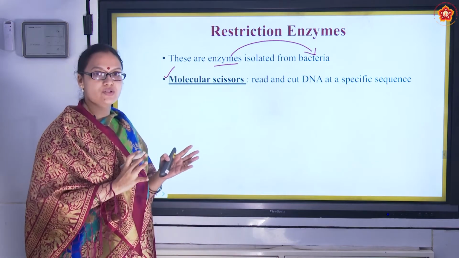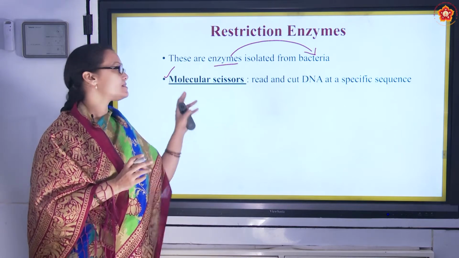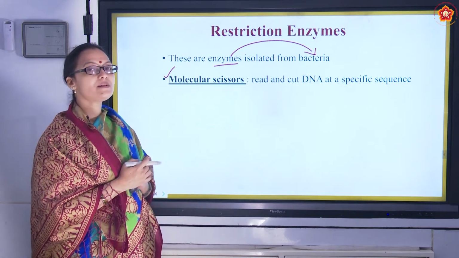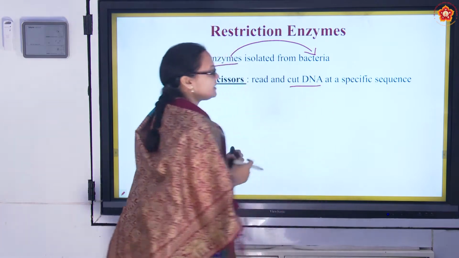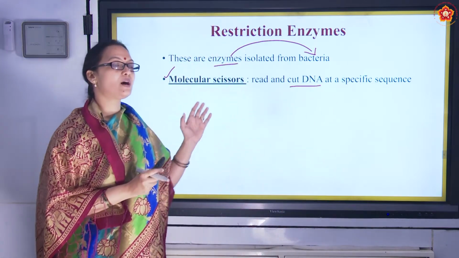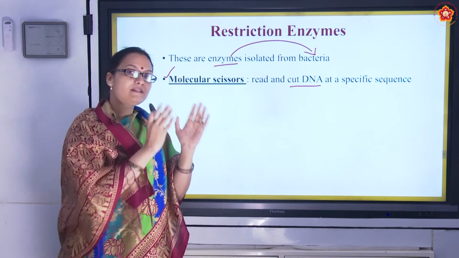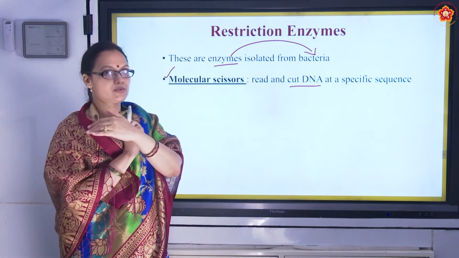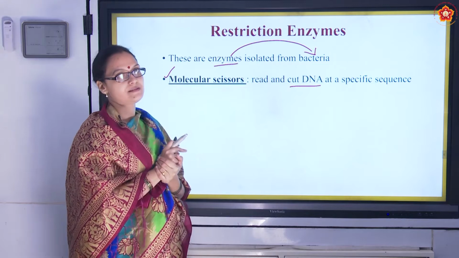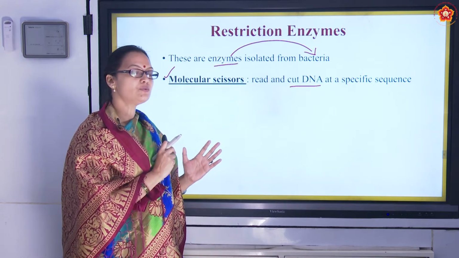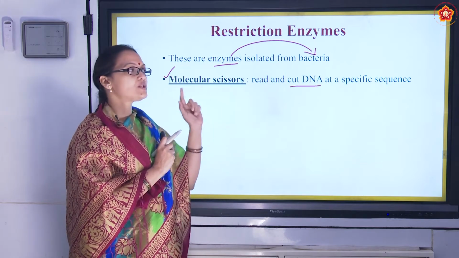Okay, what is a restriction enzyme? It is an enzyme that is obtained from bacteria. What is it? It is a molecular scissor. What does it do? It cuts the DNA. In the previous slide, we have seen how we identify a DNA that is desirable. We cut it and then we put it into the host, right? So this cutting part is done by restriction enzymes. They are molecular scissors which cut the DNA.